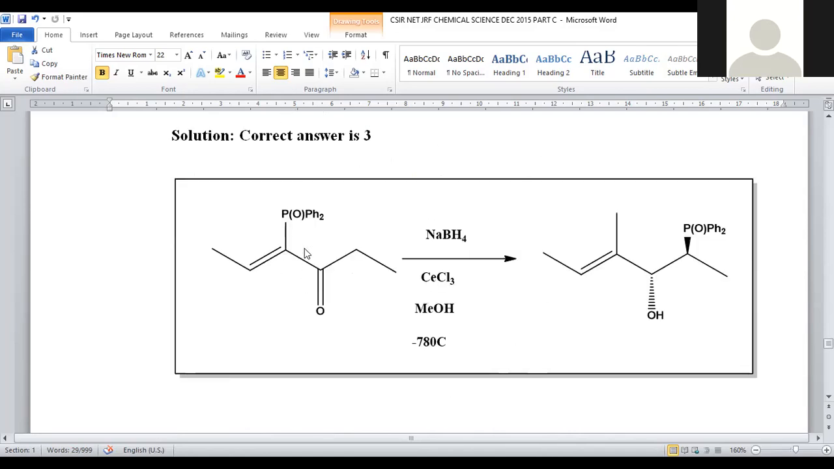What could be the final product? So here a double bond is there, a double bond O is there. Very simple.